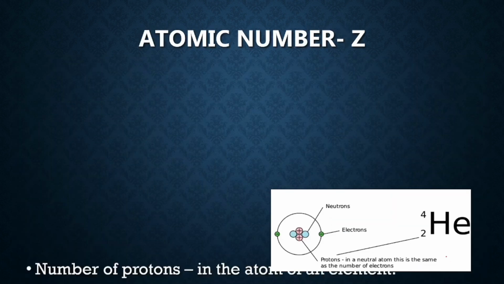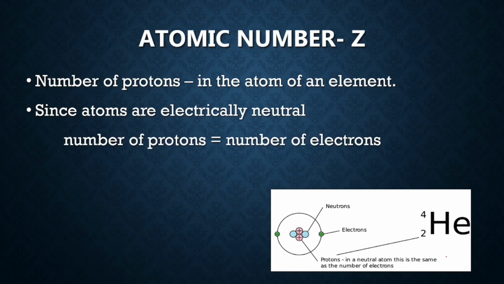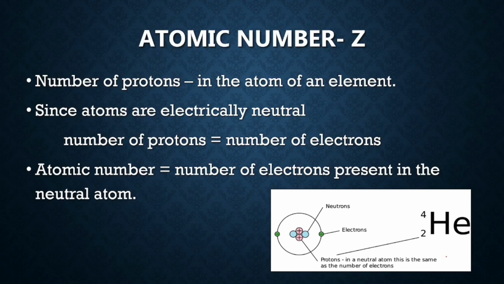Moving to the next, atomic number. What is atomic number? Atomic number is the number of protons in an atom of an element. Since the atoms are electrically neutral, the number of protons is equal to the number of electrons. So atomic number is the number of electrons present in a neutral atom.